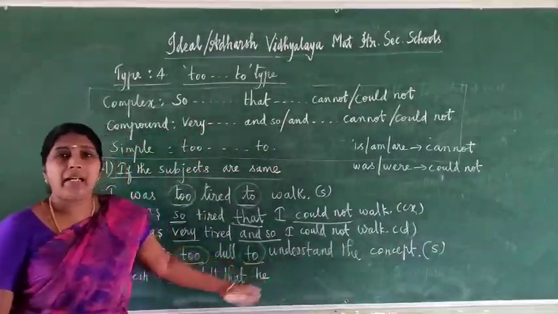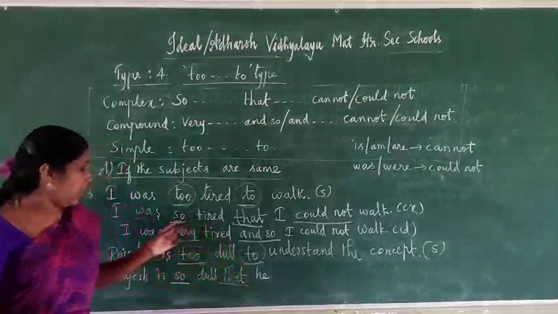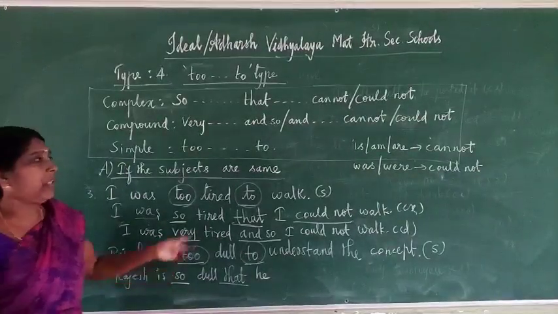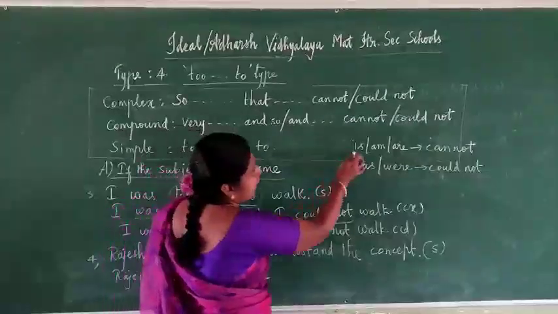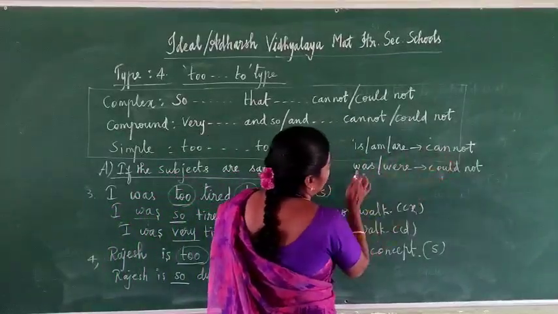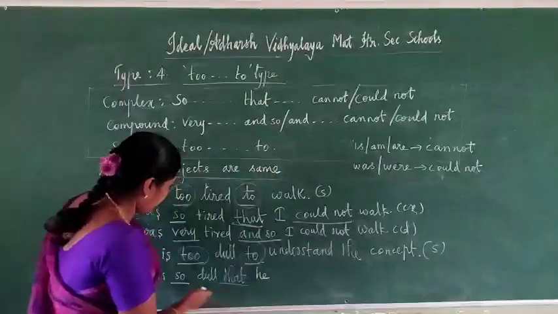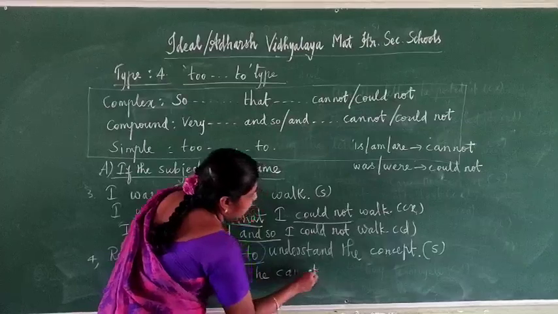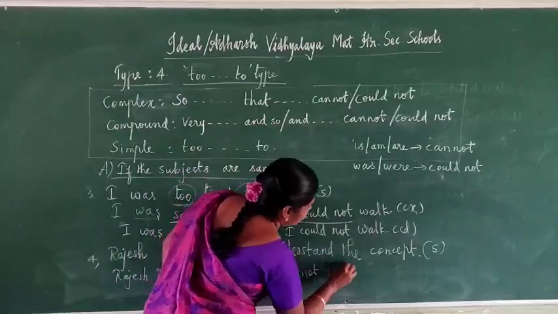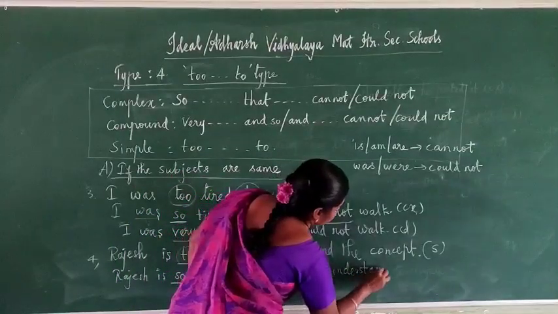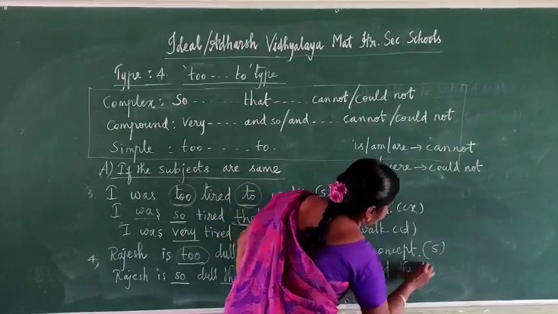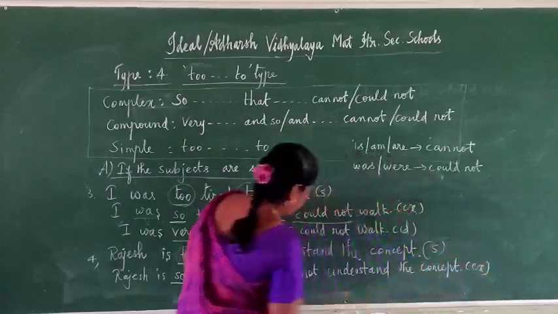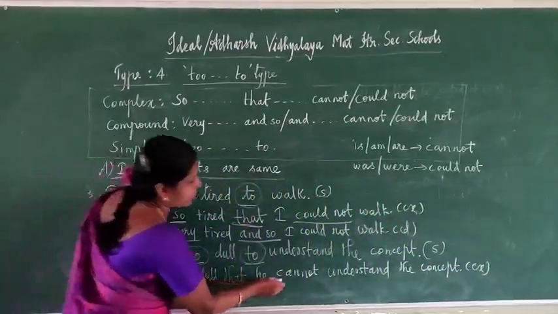Here understand the concept. Afterwards we have to write cannot or could not. So for that, as I already told you, here see the verb is. What tense? Present form. So write down cannot. Here see this: is, am, are means cannot. Was, were means could not. So here it is present, so write down cannot. That he cannot. Write down the remaining: understand the concept. This one is complex. You underline the keywords so that cannot.